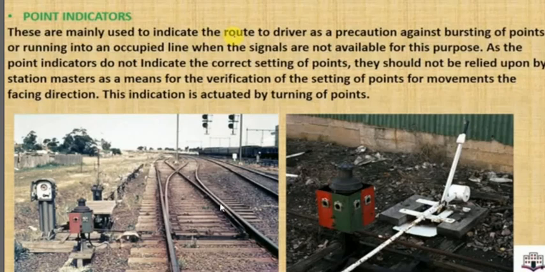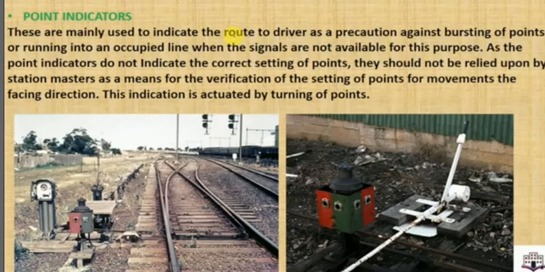This point indicator shows whether the train can move from one track to another. Suppose the train needs to divert from this main line to this line, and this indicator shows red, it means the train cannot diverge from this point. If it shows green, the train can diverge. This point indication is usually provided when shunting signals or any signals near the points and crossings are not available. So this is called a point indicator. Red means the train cannot divert, green means the train can divert. Okay, simple.